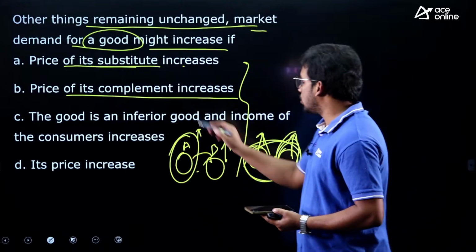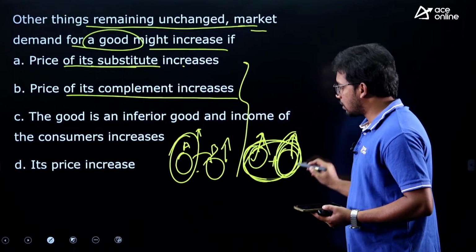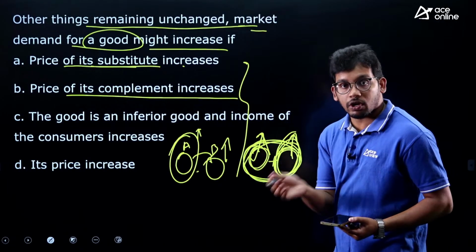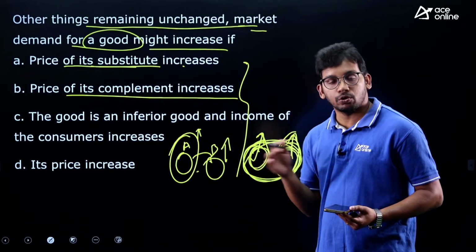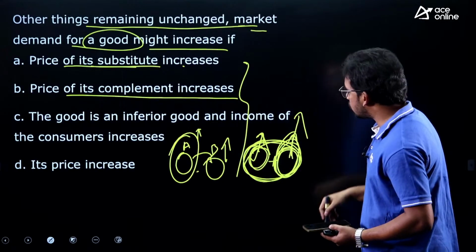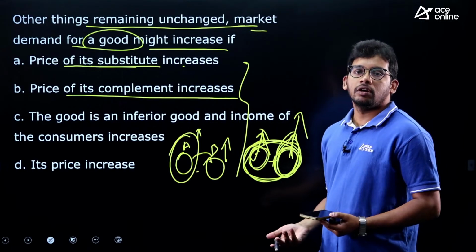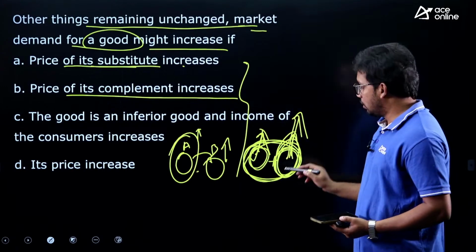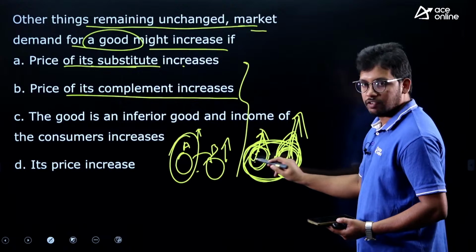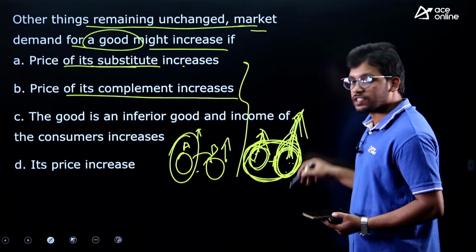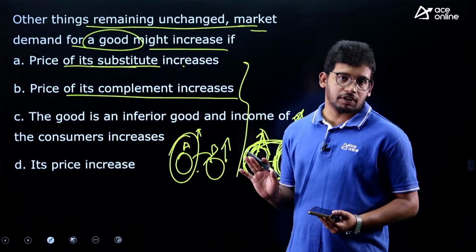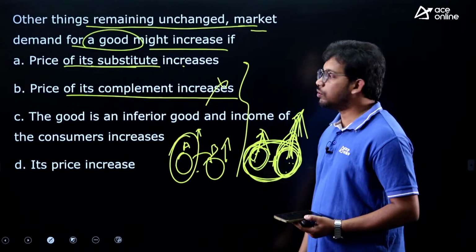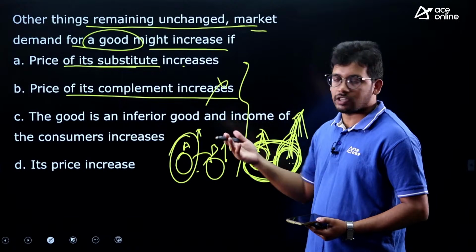Then let's solve these two, this case B we will solve. These two are consumed together, you cannot consume these two individually. So if the price of this good increases, the demand for this will also decrease. Why? Because this price has increased. Take A and B, let's say TV and remote. Remote prices have increased, so you will consume less of the TV because you have to consume them together. So this can be discarded, right. The demand will not increase with the increase in price.